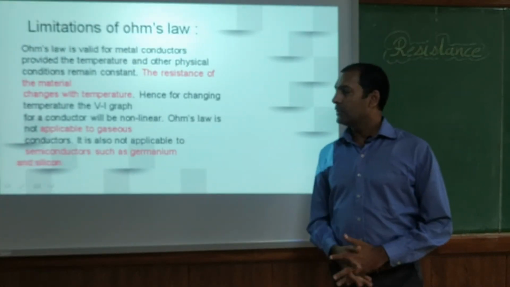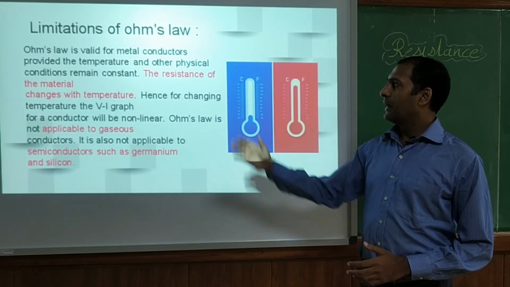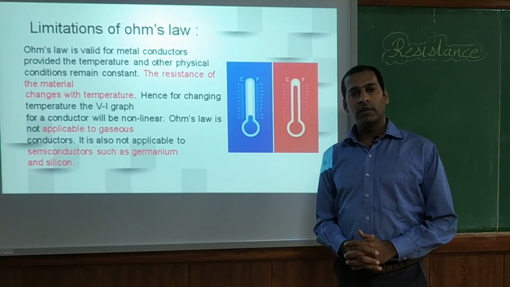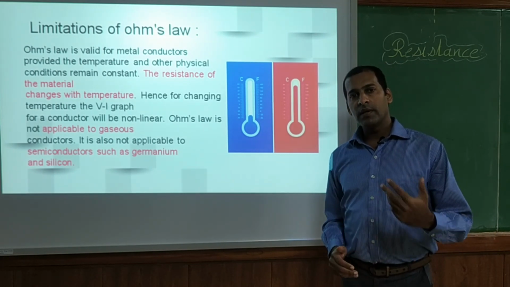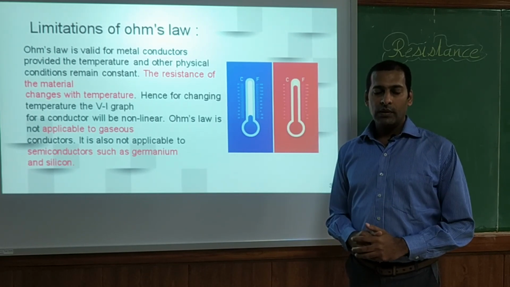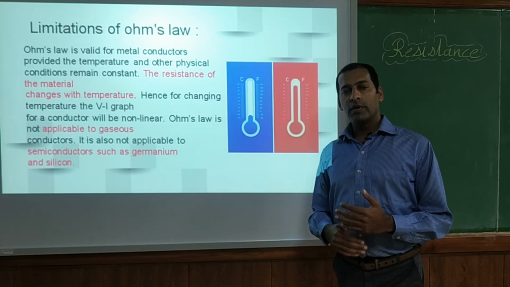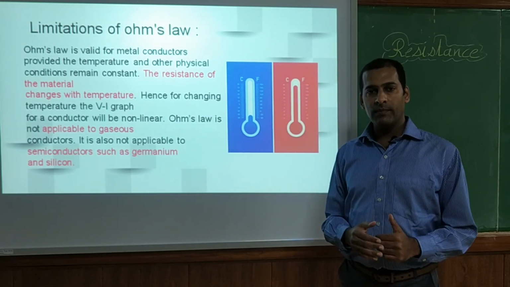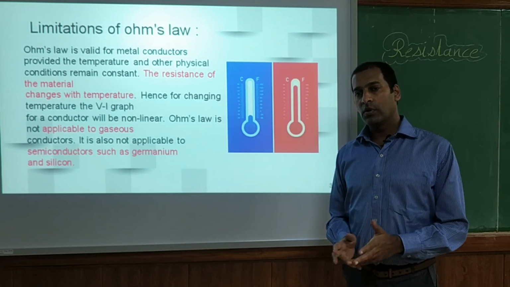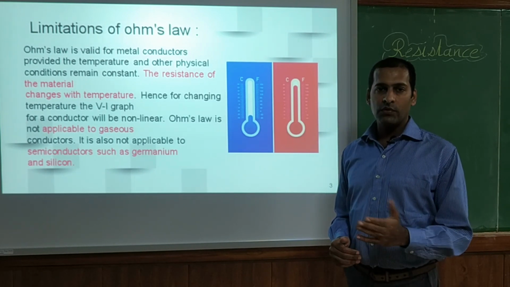Now let us discuss the limitations of Ohm's law. It says that the resistance of a material changes with temperature. Every material has a different kind of behavior. Every material behaves in a different way, and every material's properties are different. So the resistance of a particular body changes because of changes in the temperature. Few materials are good, few materials are bad.